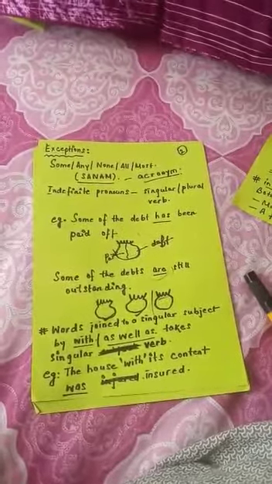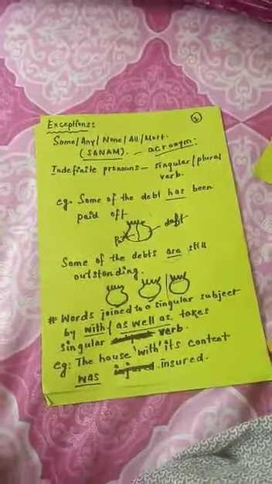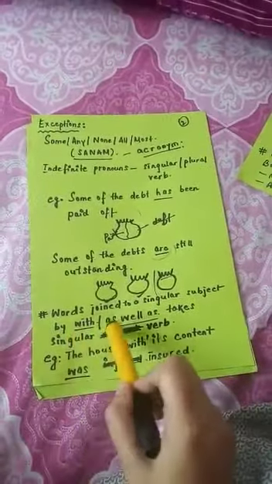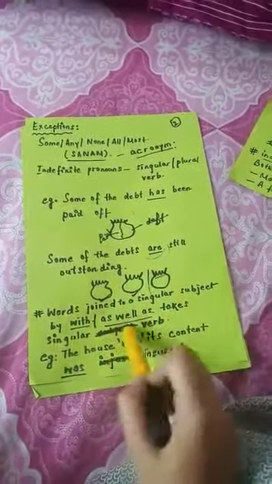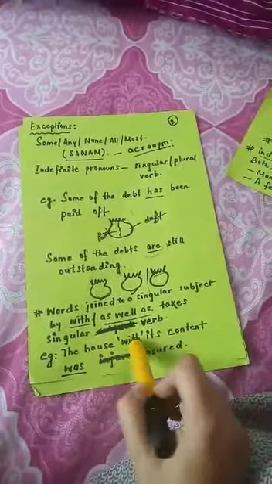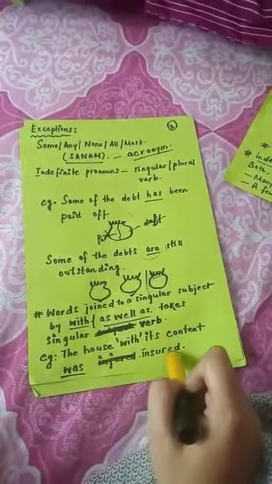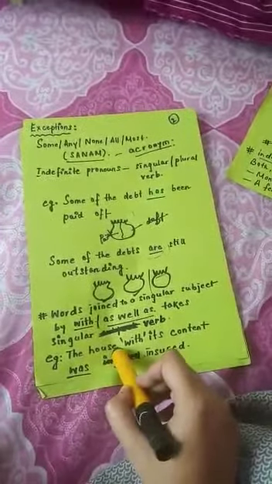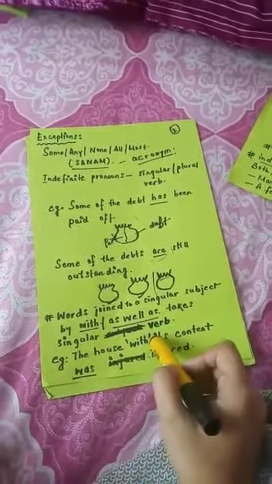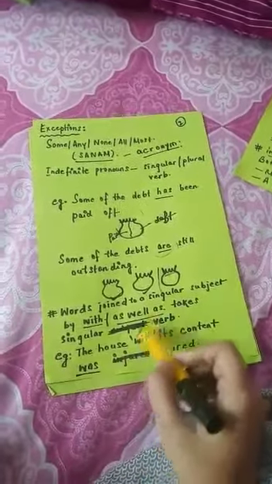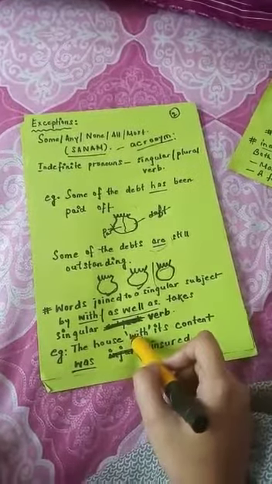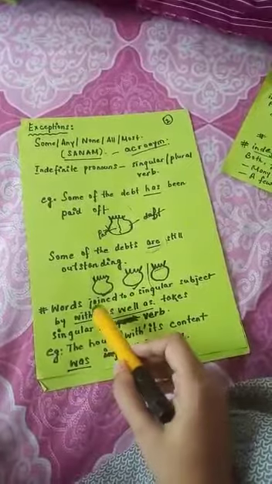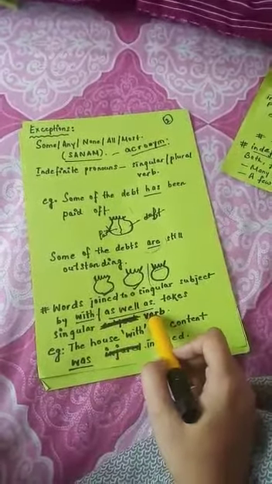Next rule is that words joined to a singular subject by with or as well as take a singular verb. Okay, the house with its content was insured. So friends, house is a singular subject, okay, and according to the rule we have used with here. As I told you, whenever the words are joined to a singular subject by with, we use a singular verb, okay.